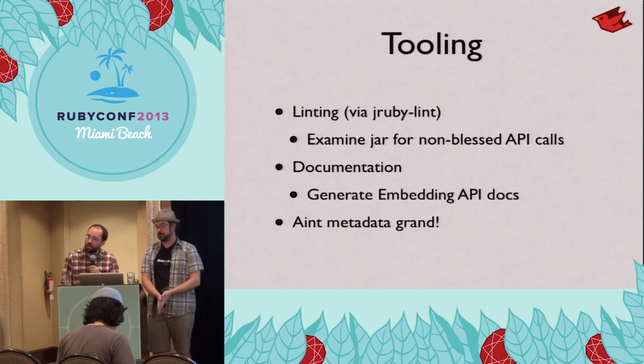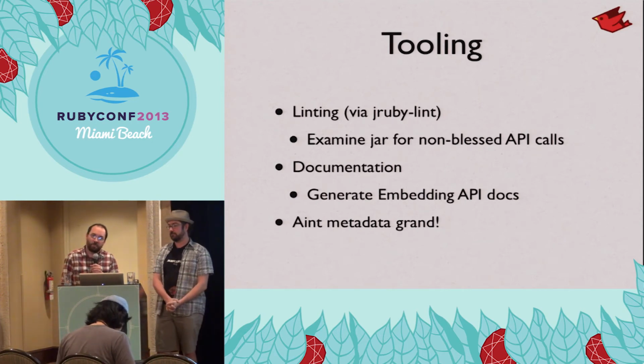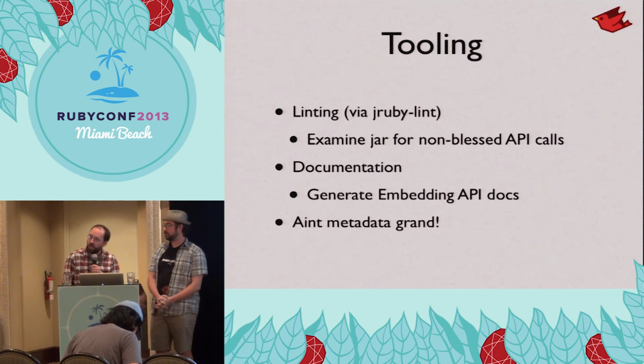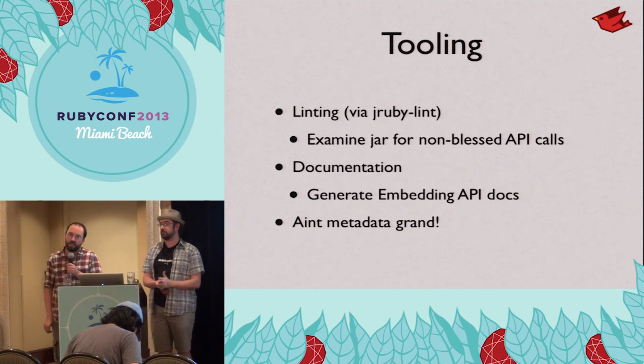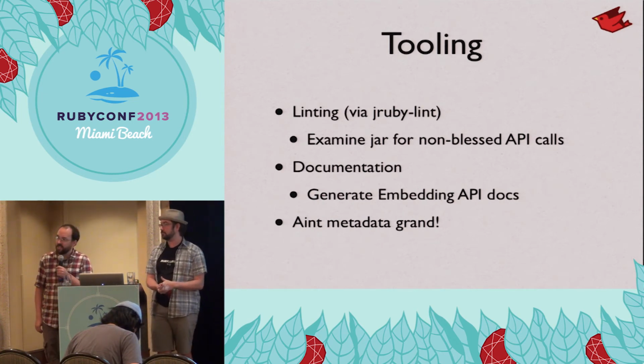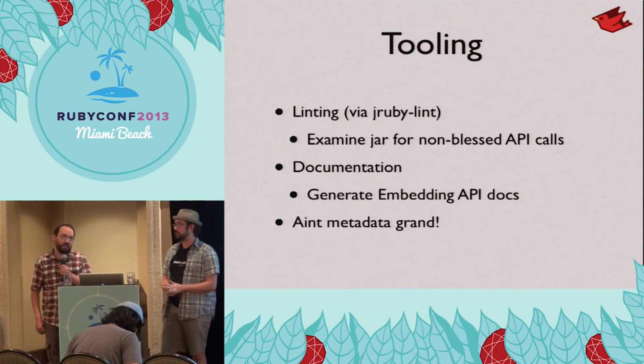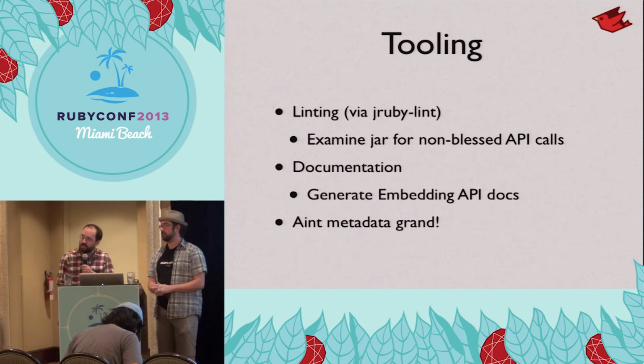We kind of get a double benefit as well because we can actually write a documentation generator and we can actually generate an embedding document from these annotations. And the reason why I spent a little extra time on this was because wouldn't it be really great if in Ruby 3 we actually added a metadata facility so that we could go and attach stuff to methods? There's just so many uses for this. It'd be really nice to consider adding something similar to Java annotations.